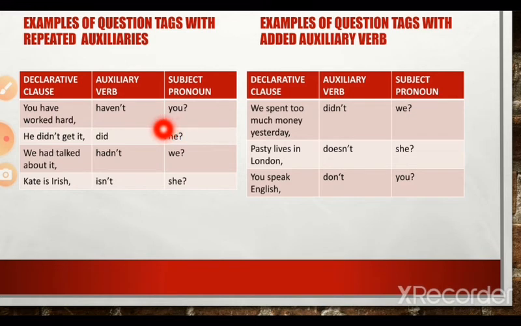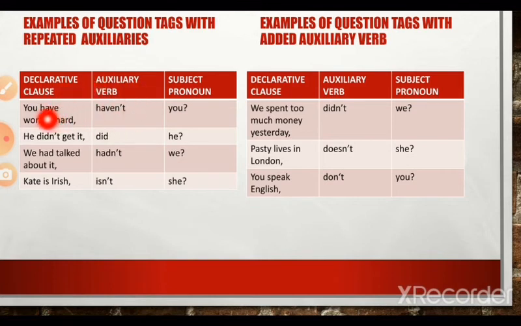So the subject pronoun repeats the subject of the main clause and it agrees in number, person and gender with the subject of the main clause. The main clause is you have worked hard. Now here the main clause contains an auxiliary verb, hence it is repeated in the tag.